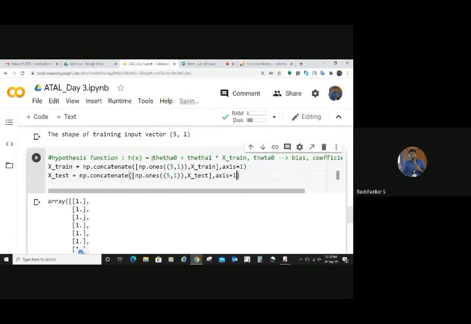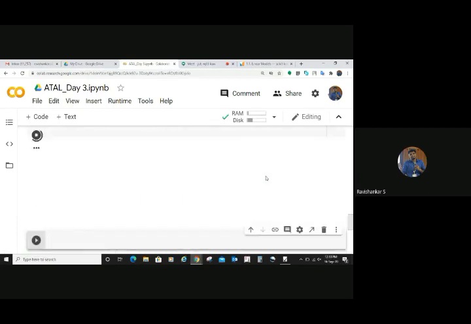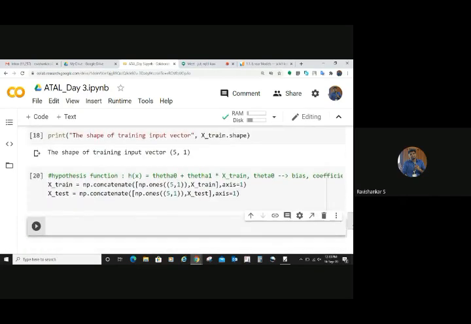So what I have done is I have concatenated. We need to have the hypothesis equation. For that the training vector needs to be modified, right? So now you have only this part, the x train part, right? So that 1, which is the coefficient of theta 0, needs to be concatenated. So for that you are doing this. Okay. Now you can print out whether it is alphanumeric or not. We'll check it.